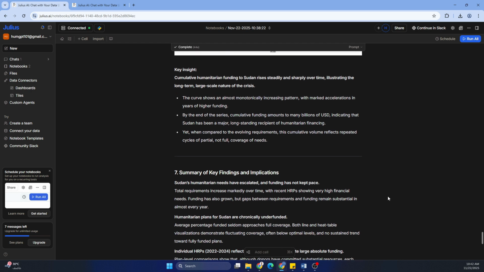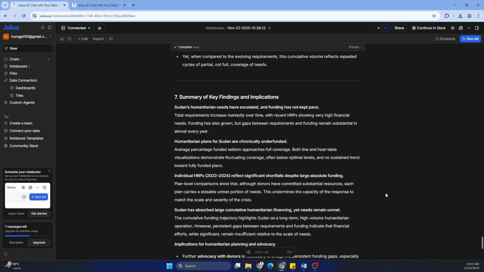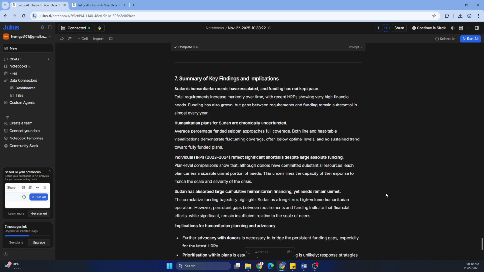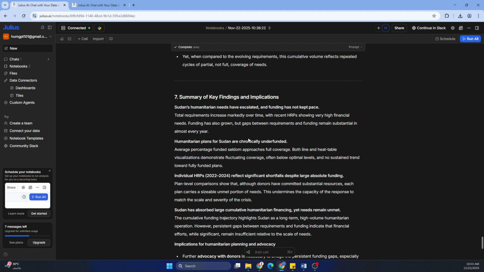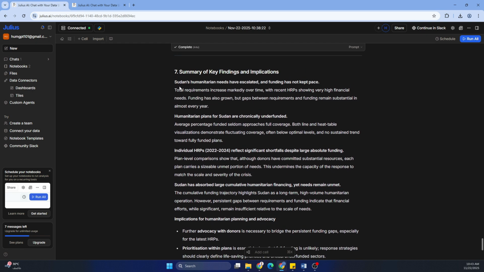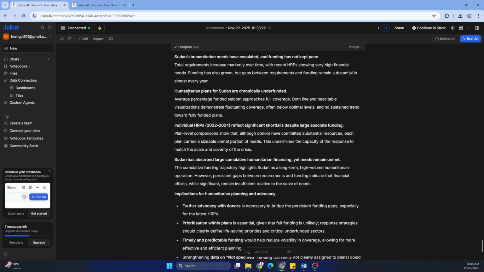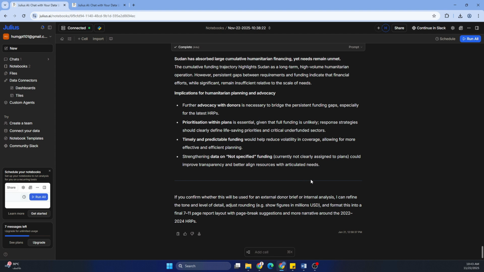It's just one key prompt, but if you want, you can also run it piece by piece. So the summary of the key findings and implications, it gives you the full summary. Since humanitarian needs have escalated and funding has not kept pace, total requirements increased markedly over time, with the recent HRPs showing very high financial needs. Funding has also grown, but the gaps between requirements and funding remain substantial in almost every area. So those are the main messages where you can go back and refine further.